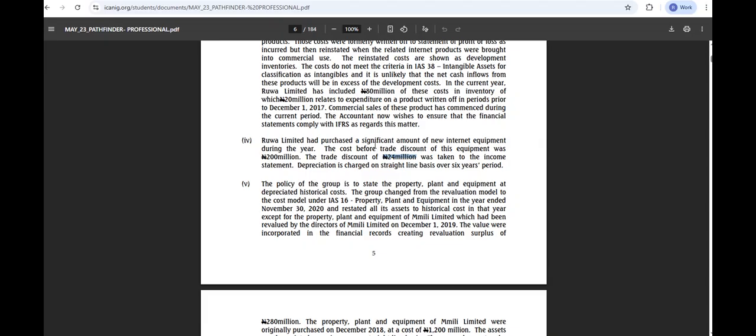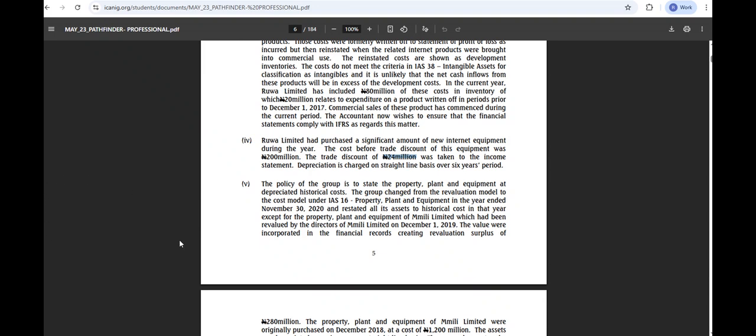Do you understand? Yes. Now, 24 million depreciation, 24 million divided by 6 years will be what? 4. 4 million, yes, sir. Which means only 4 million for this year was recorded in our income statement. Only 4 million was taken to the income statement.